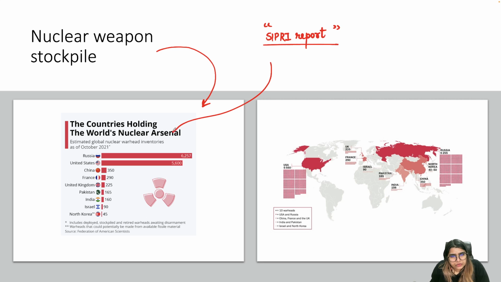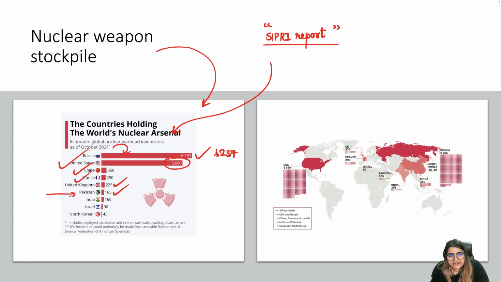But according to the 2021 SIPRI report, which I have updated here, Russia has the largest nuclear weapon stockpile. These are the approximate numbers, of course. Russia has 6,257 nuclear weapons. US has 5,600, China has 350, France has 290 according to 2021. UK has 225, Pakistan is having 5 to 10 more nuclear weapons than us.